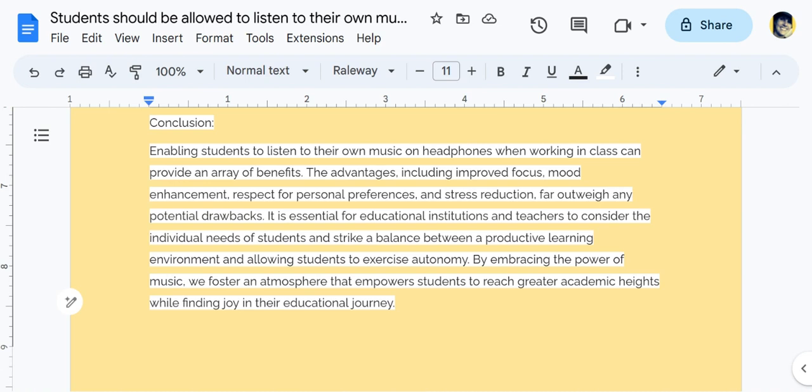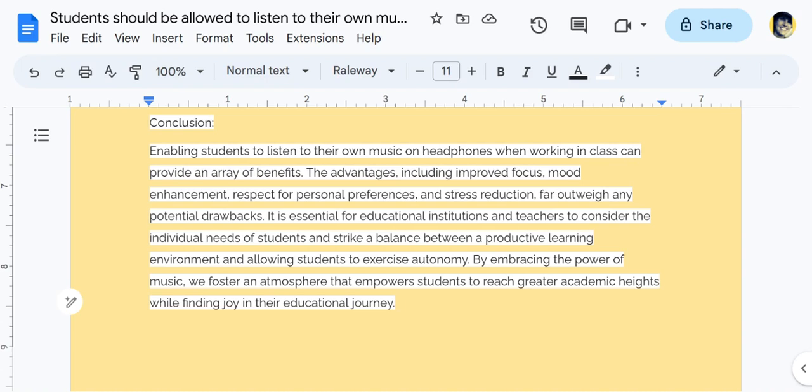Enabling students to listen to their own music on headphones when working in class can provide an array of benefits. The advantages, including improved focus, mood enhancement, respect for personal preferences, and stress reduction, far outweigh any potential drawbacks. It is essential for educational institutions and teachers to consider the individual needs of students and strike a balance between a productive learning environment and allowing students to exercise autonomy. By embracing the power of music, we foster an atmosphere that empowers students to reach greater academic heights while finding joy in their educational journey.